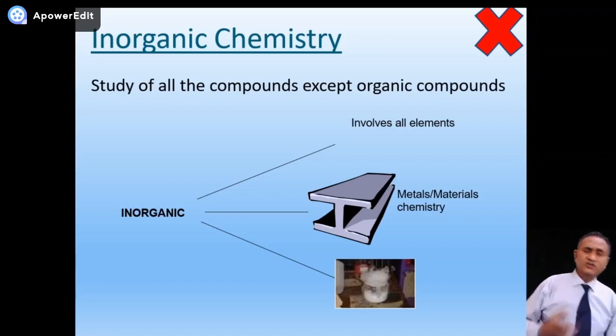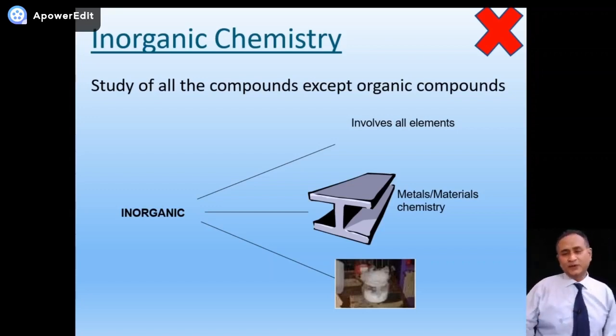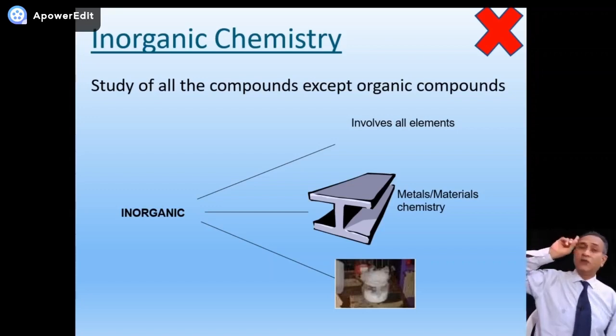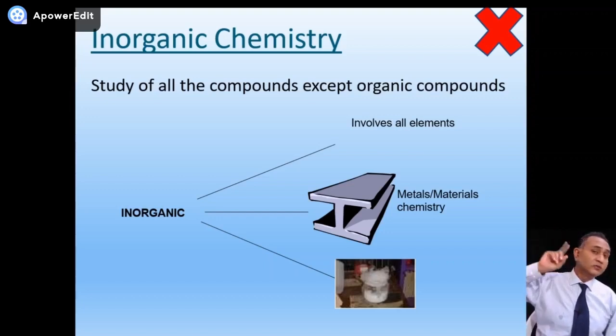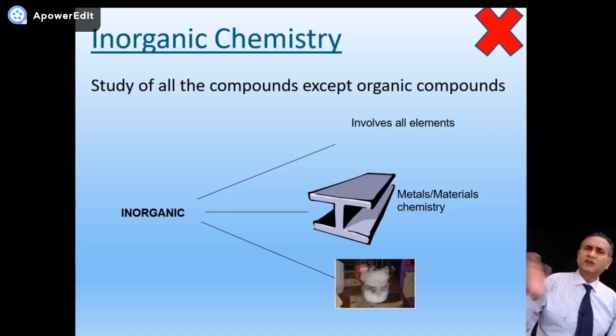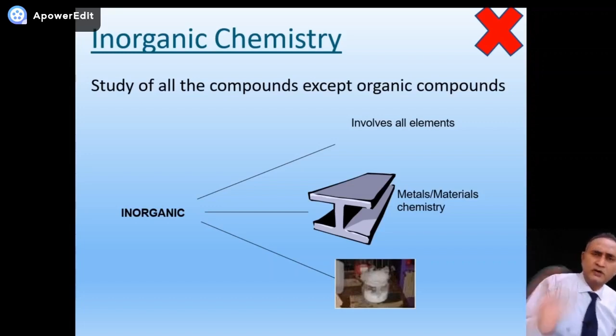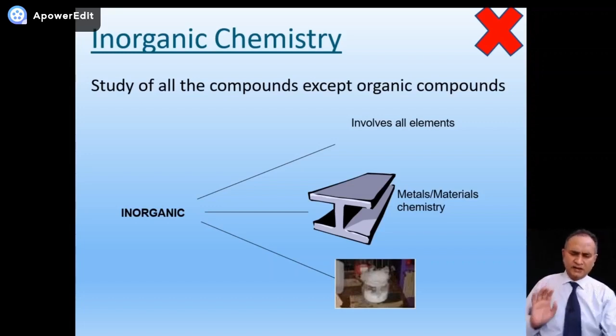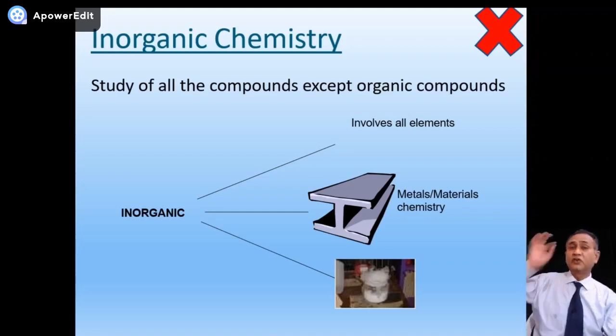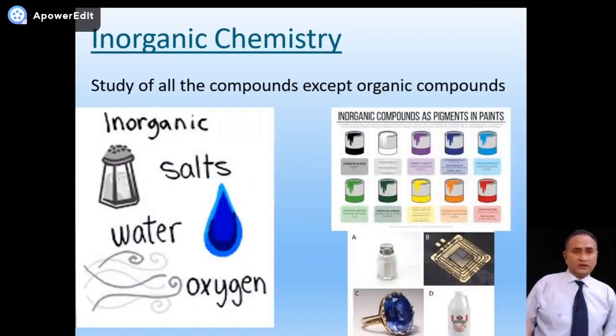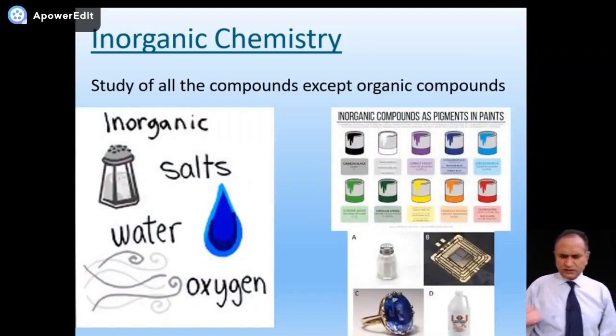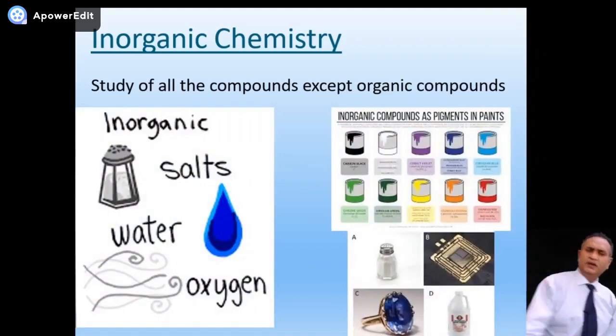That is why the definition is there: the study of all the compounds except organic compounds, and those compounds which were kicked out of organic chemistry. Which ones? Carbon dioxide, carbon monoxide, cyanides, carbonates, bicarbonates, or hydrogen carbonates. These all are also part of inorganic chemistry. All right. So this is inorganic chemistry, a study of all the compounds but organic compounds. It includes salt, water, oxygen, all kinds of paints, this and that. Okay, now let's